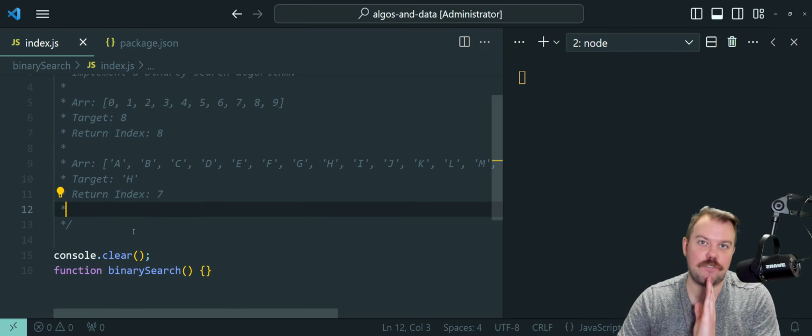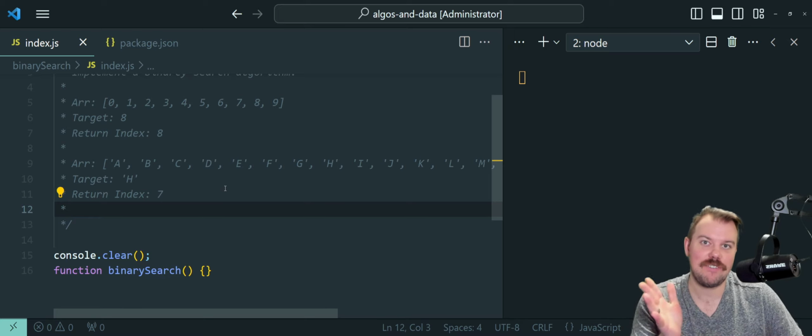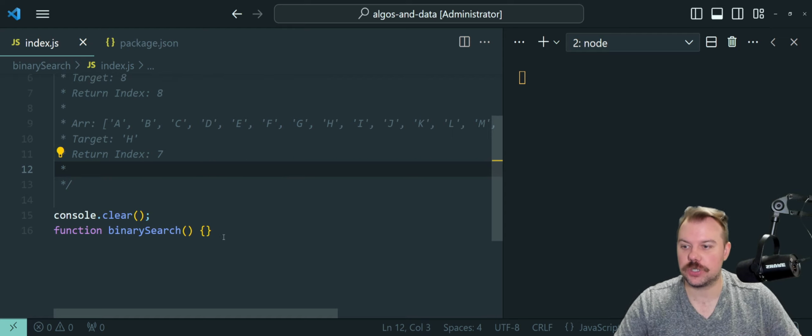So again, it needs to find the index of whatever element we are searching for. And I'm going to say if it doesn't find it, return an index value of -1 from the algorithm. And that's it. So if I know those are my two arguments, let's go ahead and get started here.